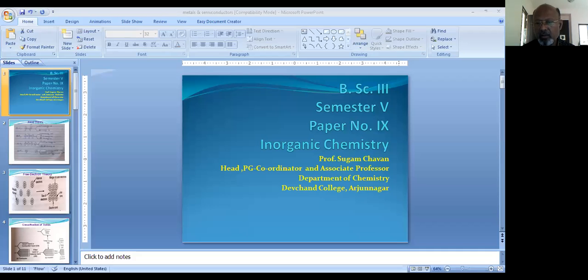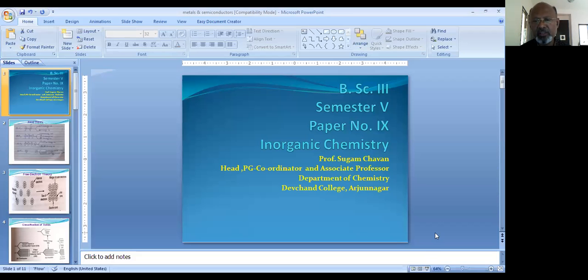First of all, I would like to start with the different characteristic features which are associated with metals. We know the distinctive properties of metals depend upon all these characteristic features.